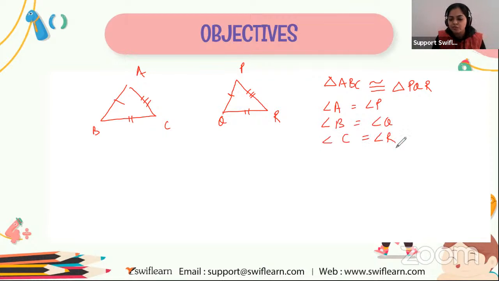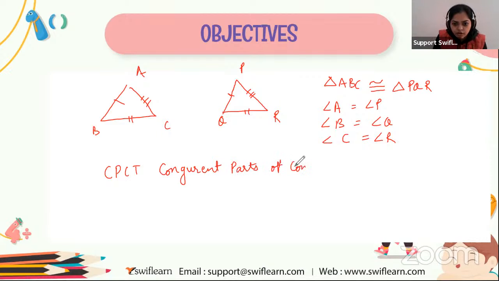Yes, so we have discussed this, and also we have discussed the CPCT, that is the congruent parts of congruent triangles. So if two triangles are congruent, then their corresponding parts will also be equal. This is what CPCT says.